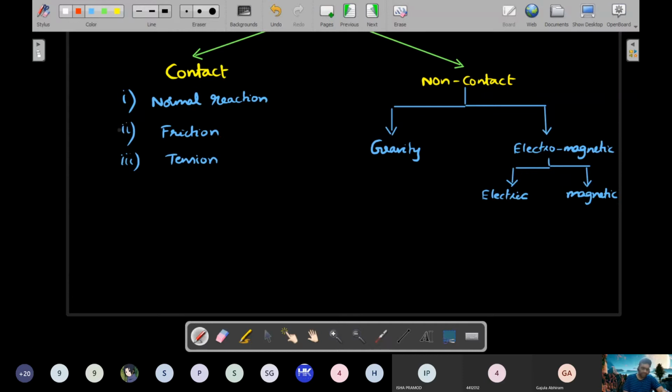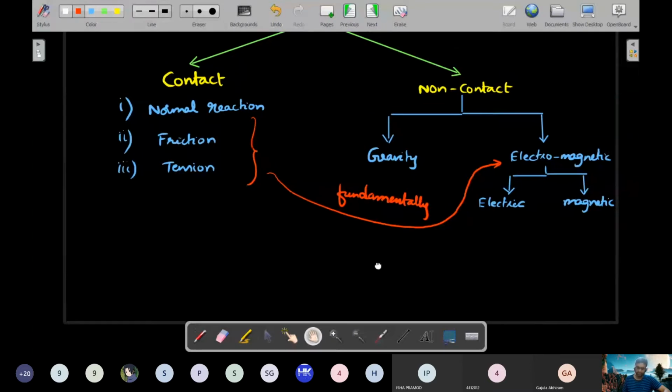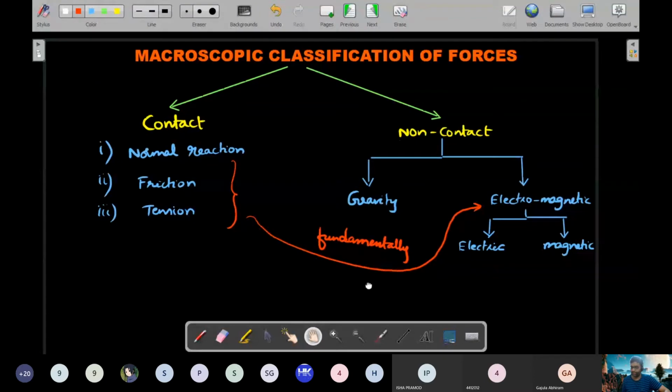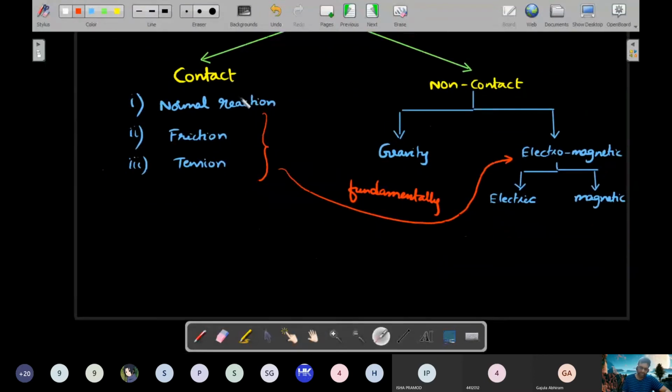Okay, so you should realize that. All of these fundamentally belong to this category, but we will not study them like that so that we can solve the problems easily. So this is the macroscopic classification. Since these are the three contact forces that we will be looking at, we will try to see examples of each one of these in separate situations now.